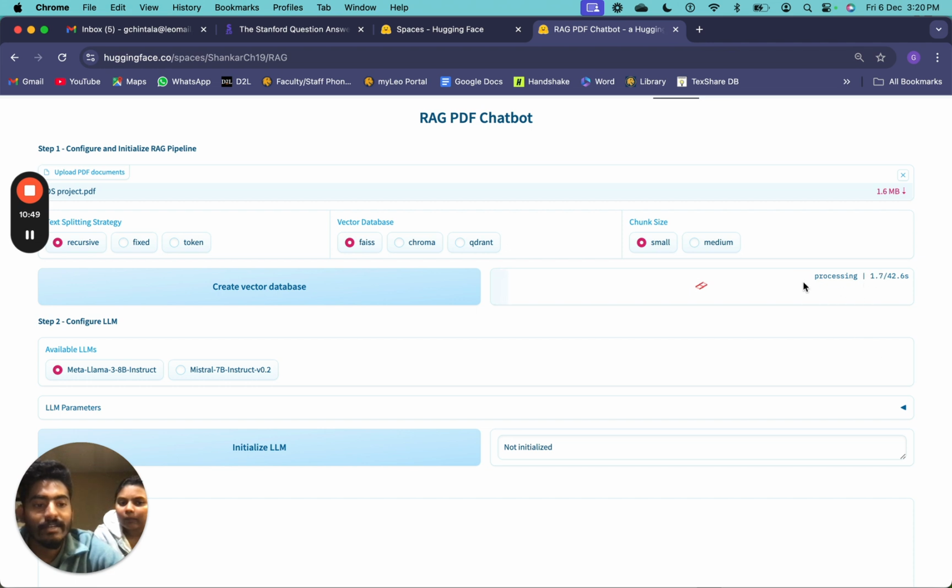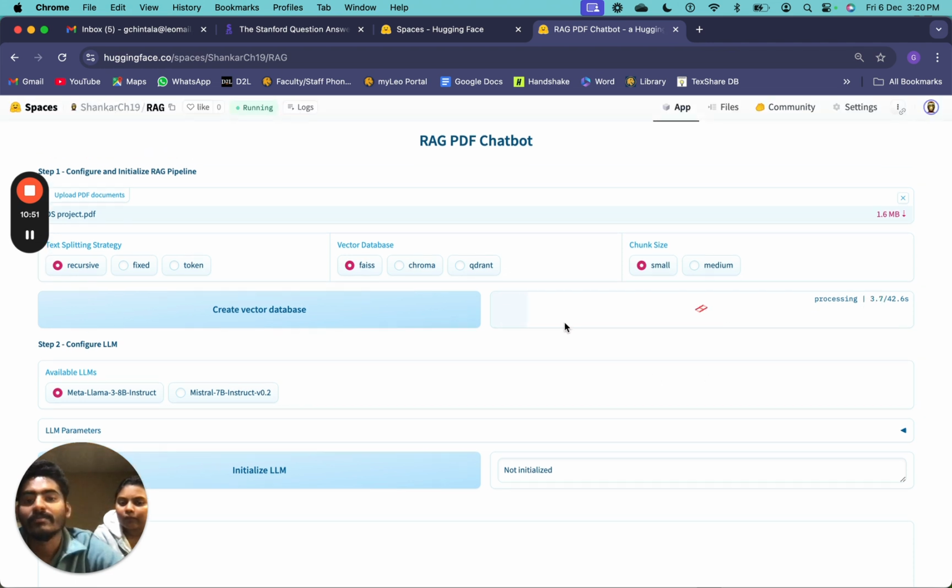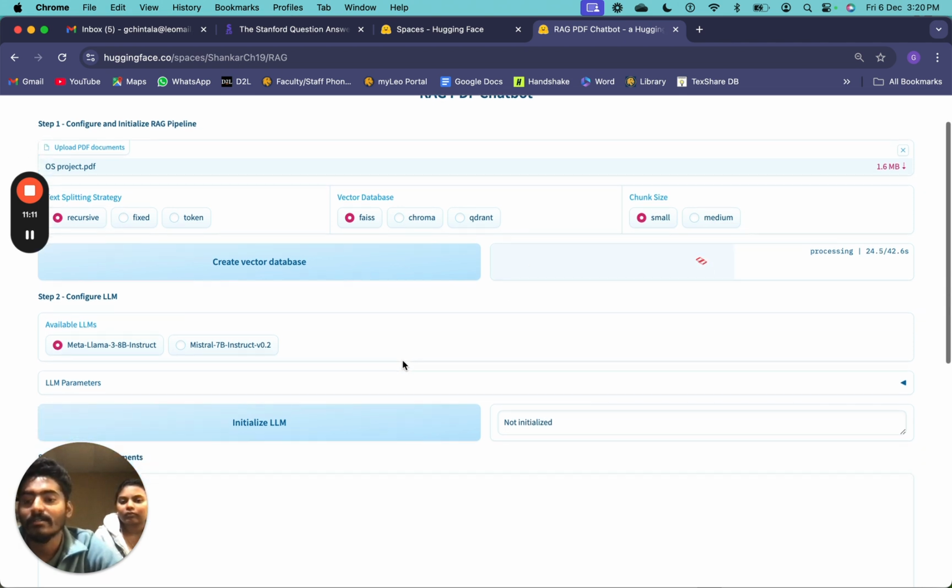So this will take some time because we don't have any good hardware capabilities. It's just basic hardware in this particular codespace. It only offers 16 GB of RAM. Usually, this kind of model needs at least 32 GB to ensure fast processing and better performance.